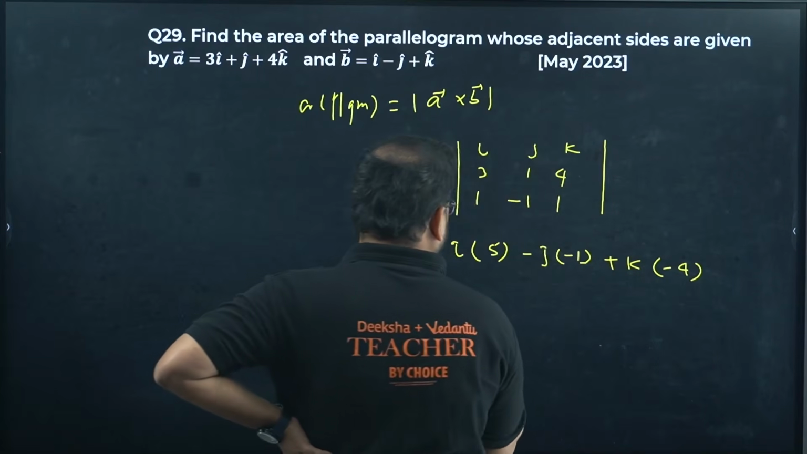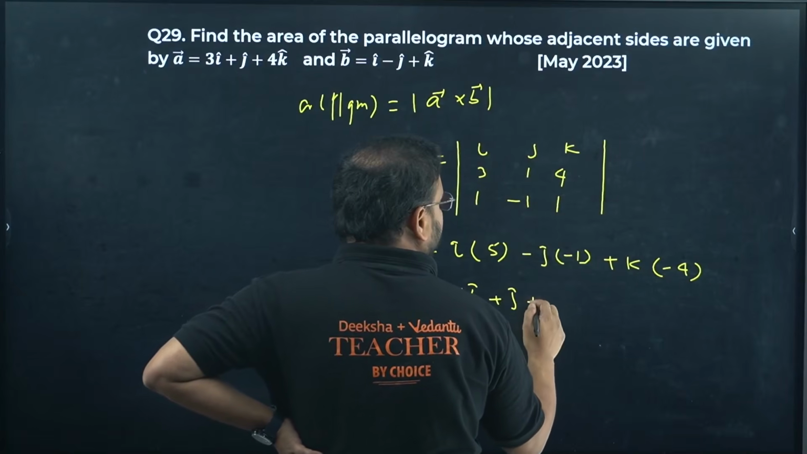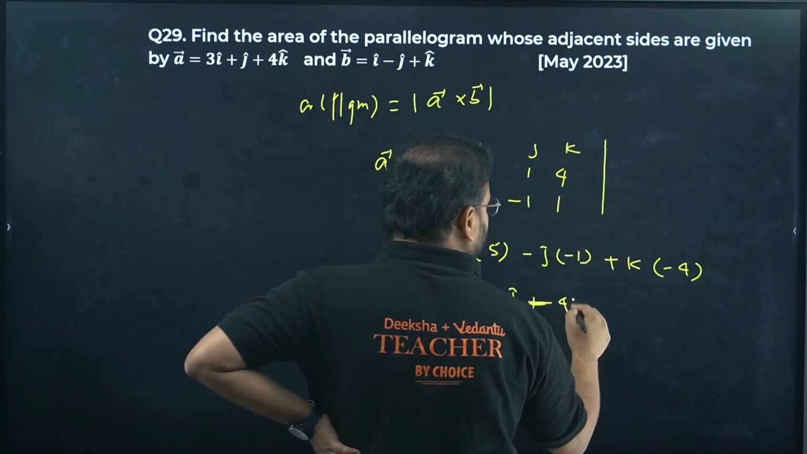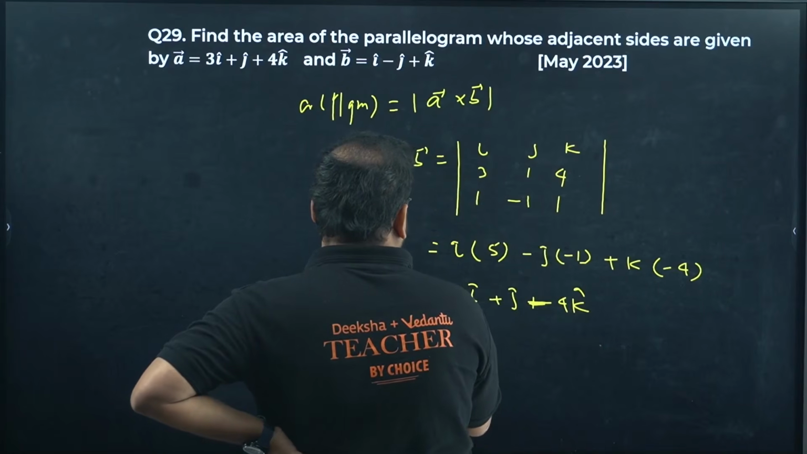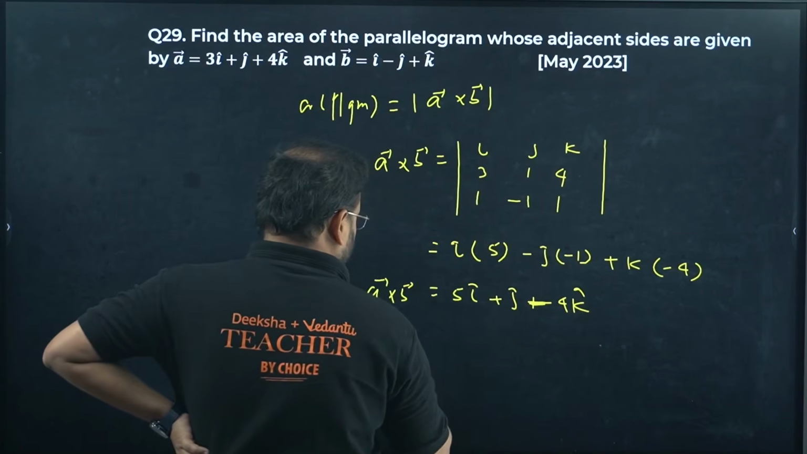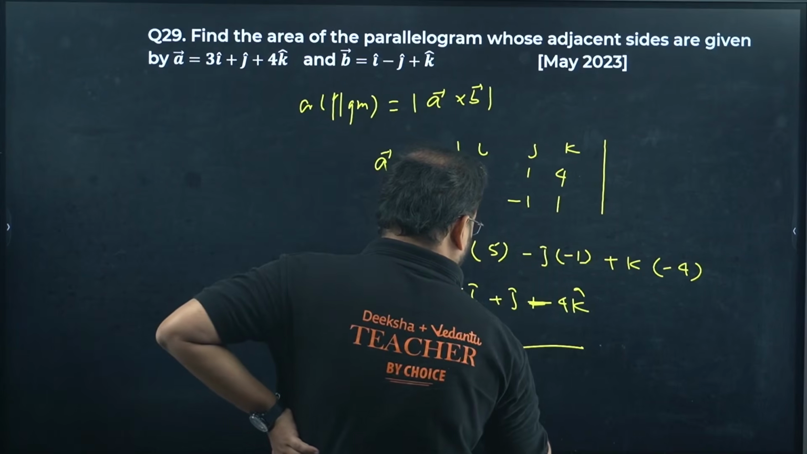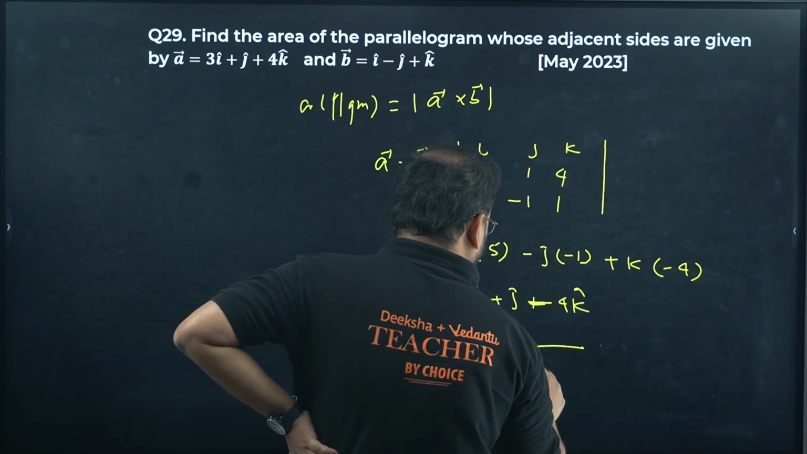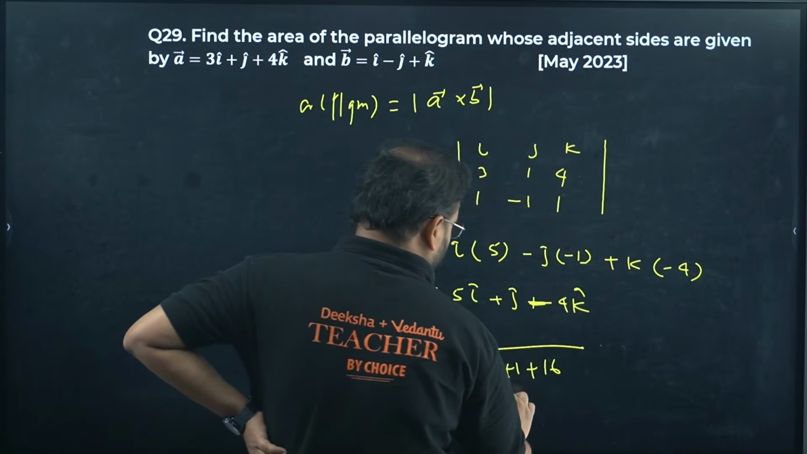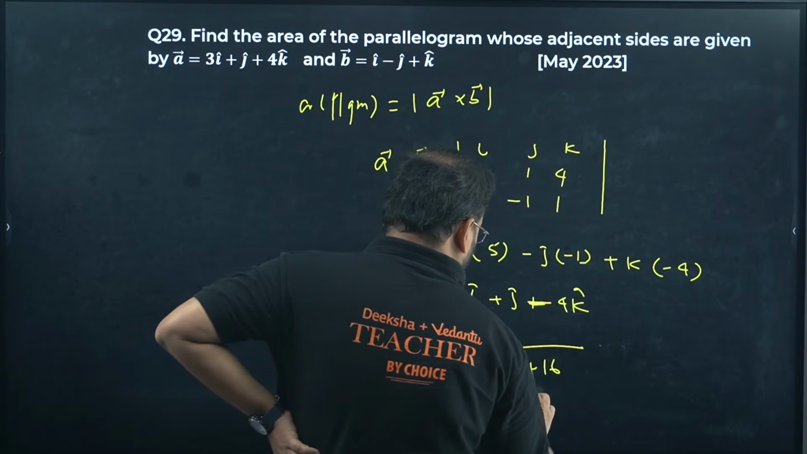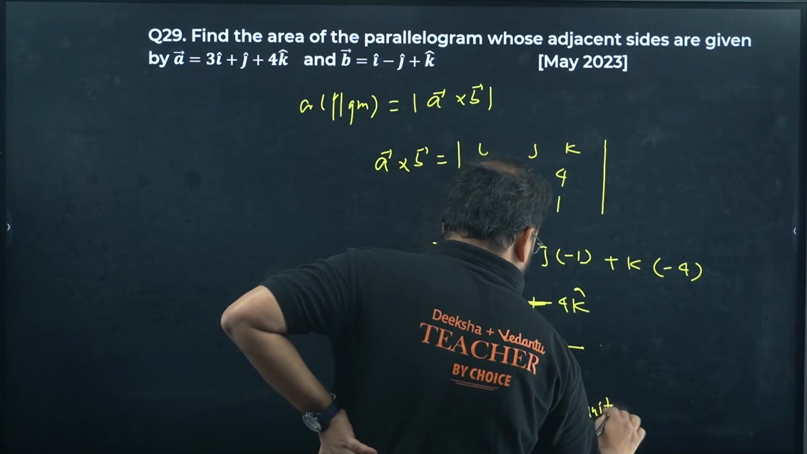My answer is coming as 5 i cap plus j cap minus 4 k cap, which is the vector A cross B. I want the modulus of this. So modulus of this will turn out to be root of 25, 1 and 16. 25 plus 1 is 26, plus 16 is 42. Answer is root 42. It's an area, so square units.